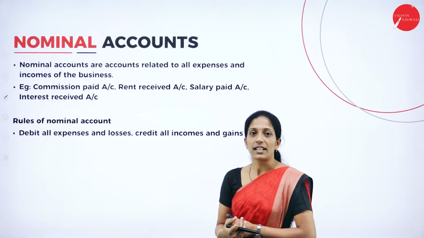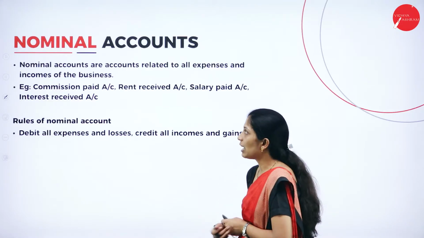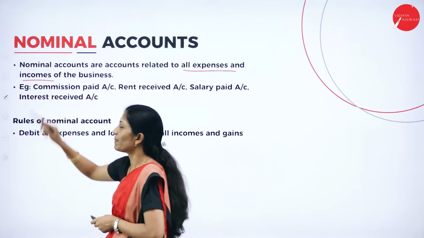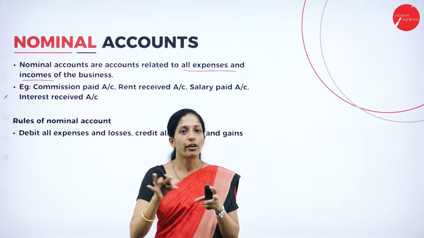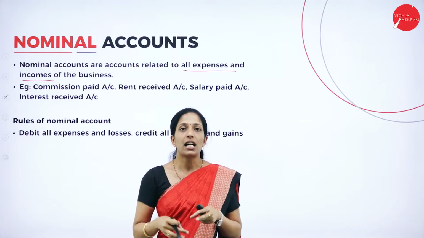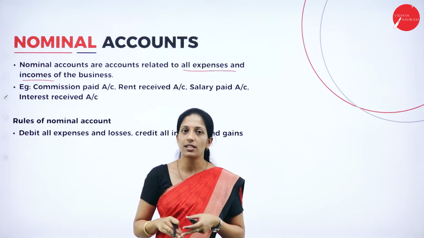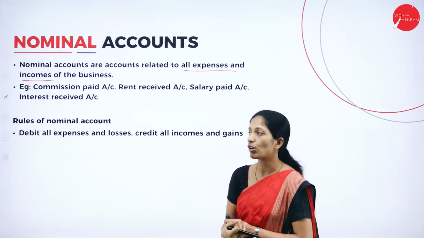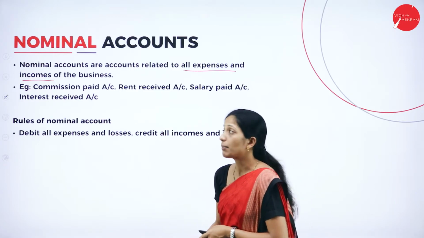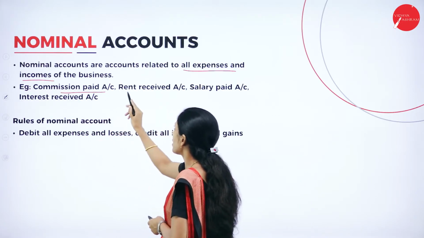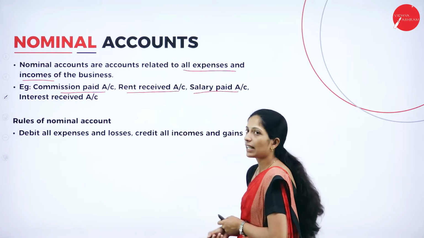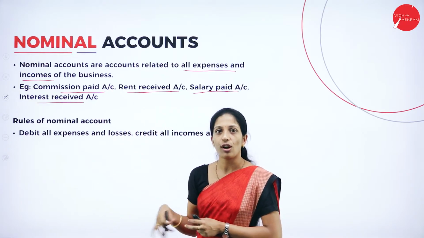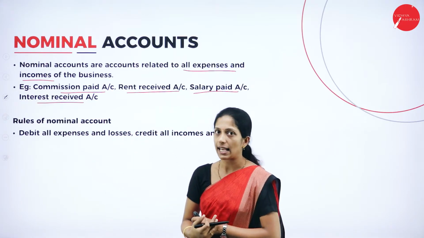Now moving on to the third type under the English system, that is nominal account. Nominal accounts are related to all expenses as well as incomes of the business, whereas real account is related to properties, and personal account is related to persons or institutions. For example, commission paid, so it is an expense. Rent received, it is an income. Salary paid, an expense. Interest received, an income. So it is all relating to income as well as expenses.